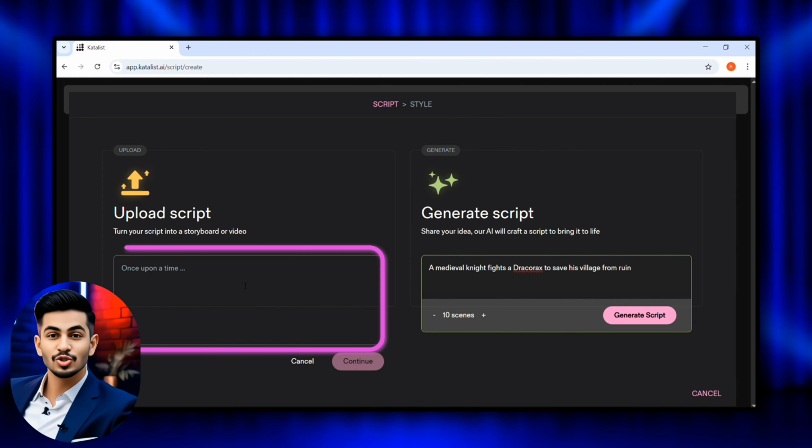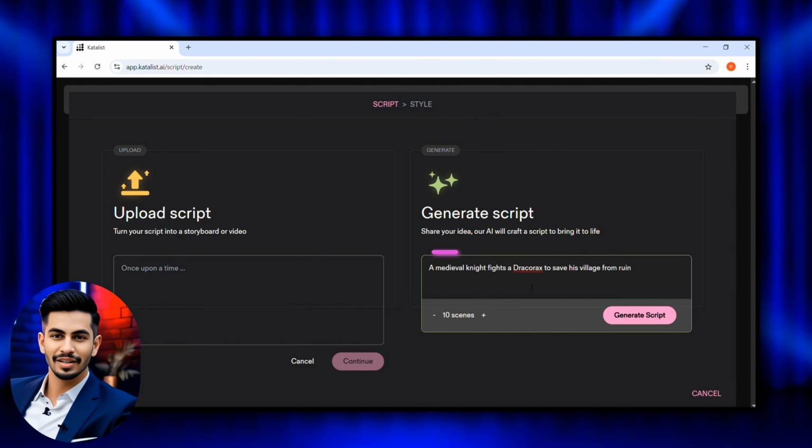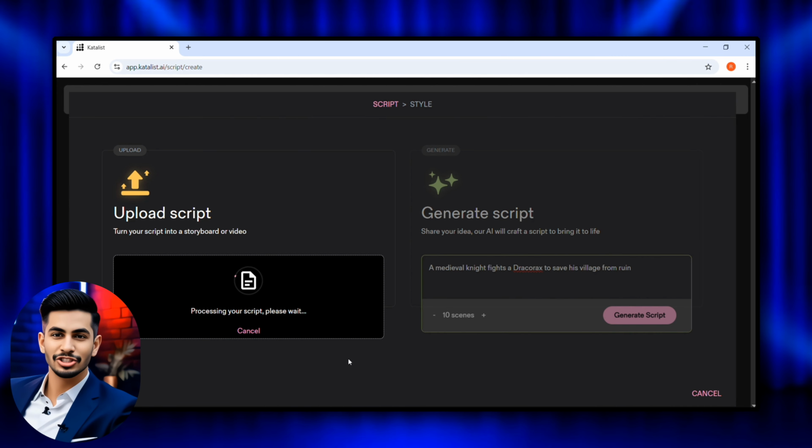Here, you can paste your own script, and in the second one, you can simply share an idea and the tool will generate a video from it. I'll also show you this second method later by creating a cartoon video. But for now, I'll simply paste a script that I've already generated using ChatGPT.